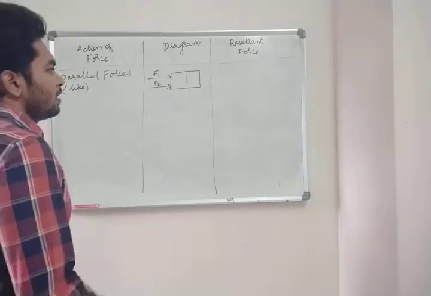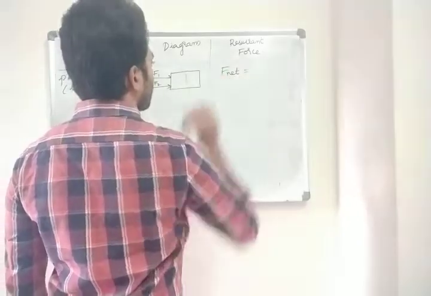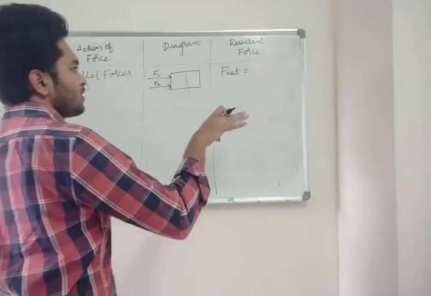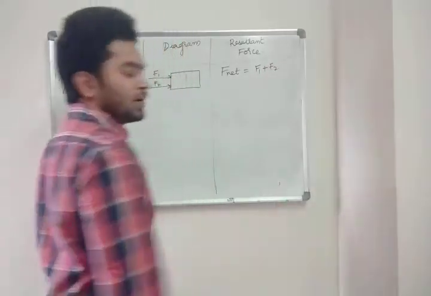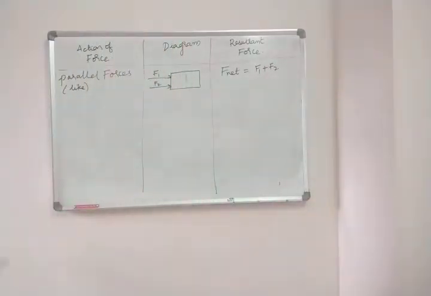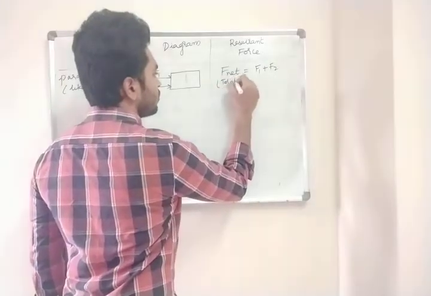Like parallel forces. Now what is F net equal to? F net is equal to F1 plus F2. F net means total force.